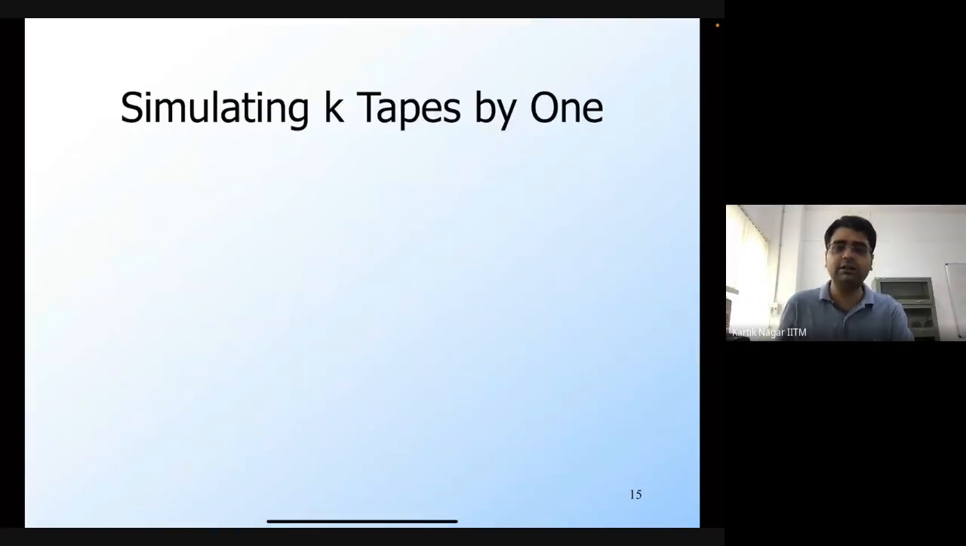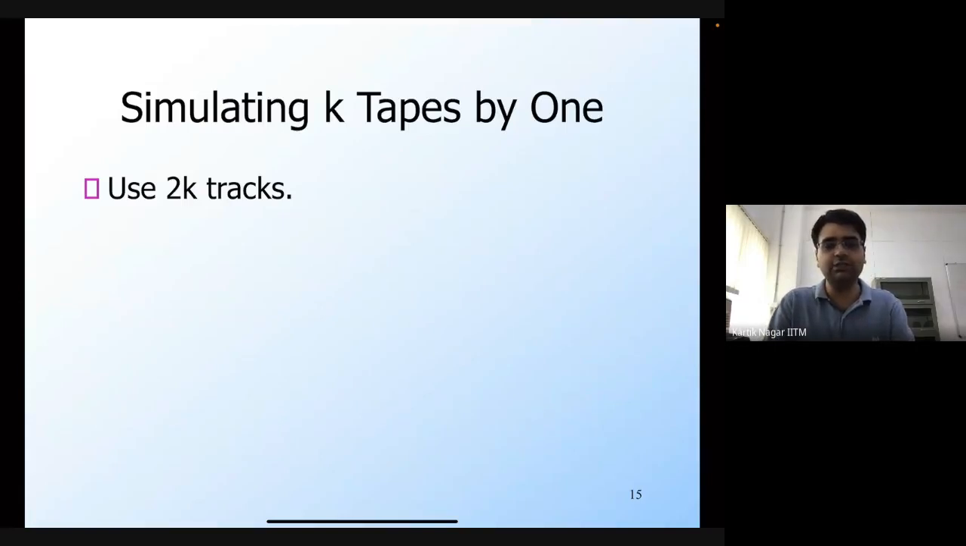So we can simulate k tapes by one, and the main idea is very simple. We just use tracks to keep track of these tapes. For each tape, we have a separate track on the single tape Turing machine. We also need to store information about where the head is. Unlike a k track Turing machine, where there would be just one head, in a k tape Turing machine we'll have k heads. So to keep track of where the head is in each tape, we use another track. That's why we use two k tracks.